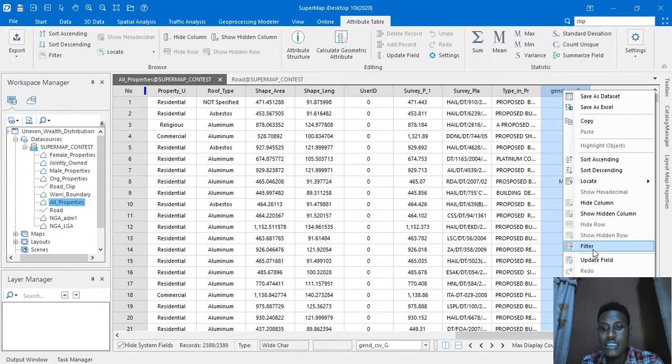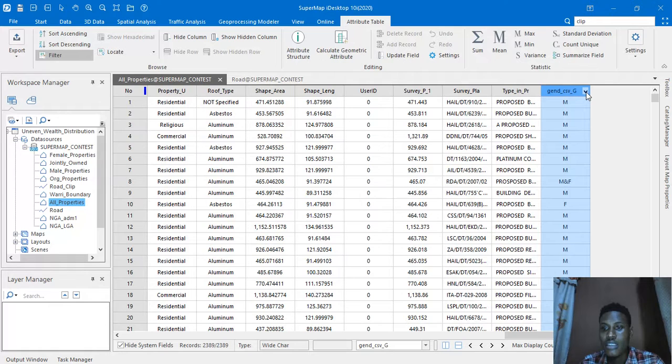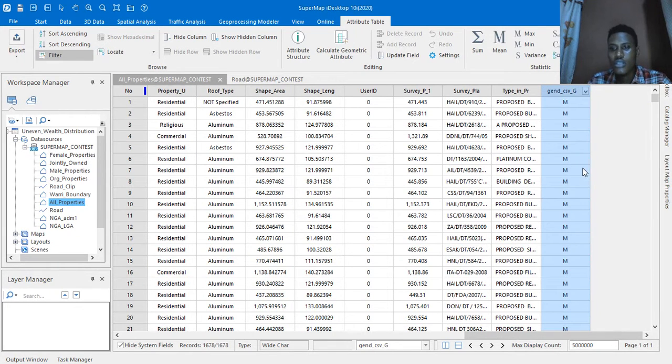For example, if I needed to export just properties that belonged to males or females, let me just choose the male. I decided to select the male properties, and this was the output that was given.